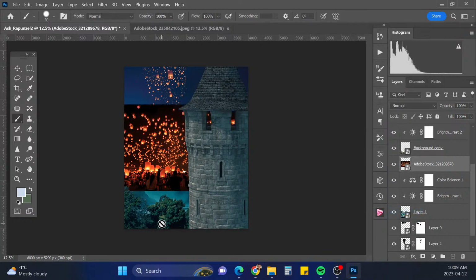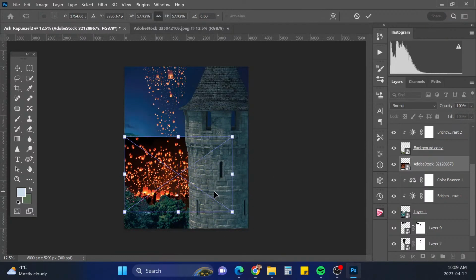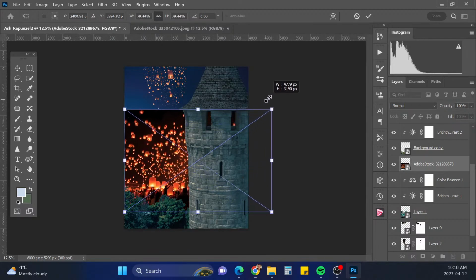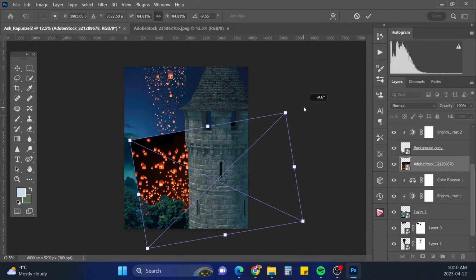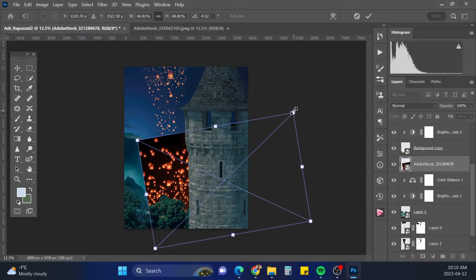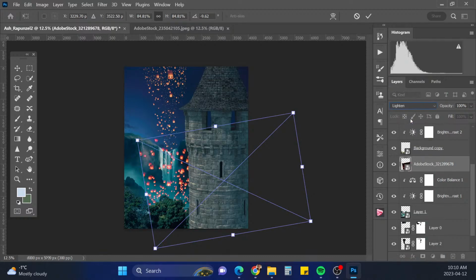There we go. Now, obviously we don't want a giant crowd in here, so we'll be painting some of those out, but all right, let's see what this layer looks like on the lighten.